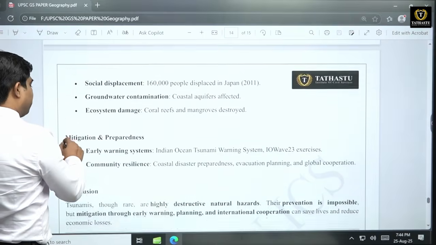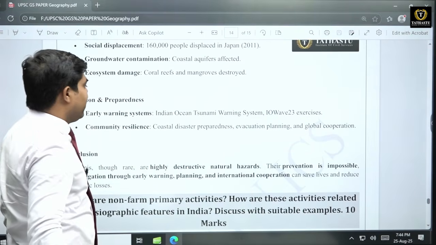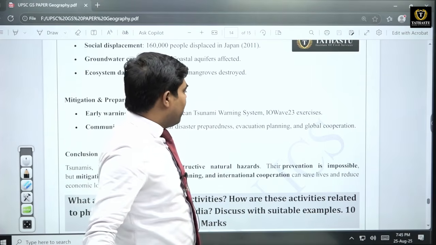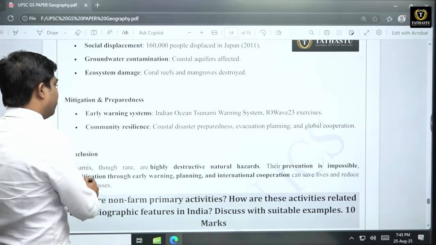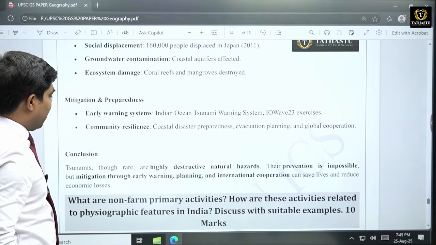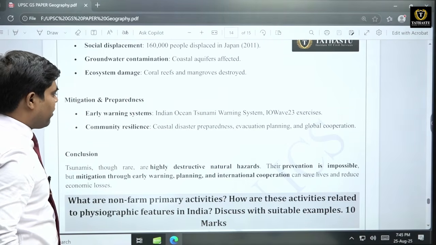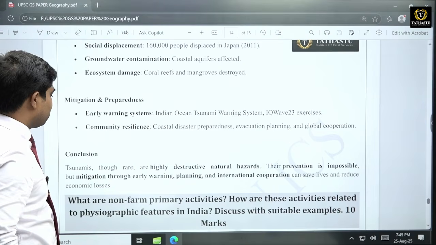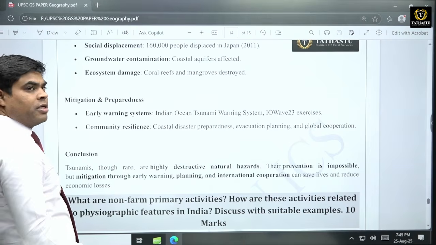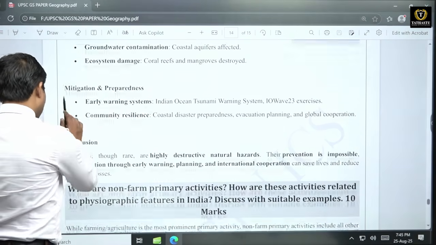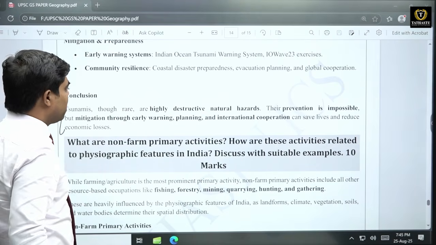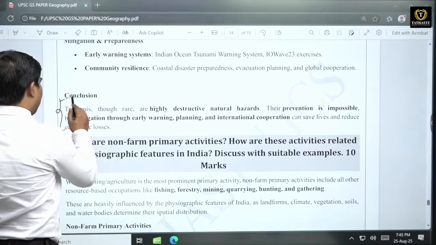So what are the various mitigation measures? Early warning system. India has initiated the Indian Ocean Tsunami Warning System, like the IOWave 2023 exercise, then community resilience, etc. Then conclusion: tsunamis though rare are highly destructive natural hazards. Their prevention is impossible, but mitigation through early warning, planning and international cooperation can save lives and reduce economic loss. So you can always write such kind of conclusion, giving a very brief summary as well as some kind of optimistic approach.